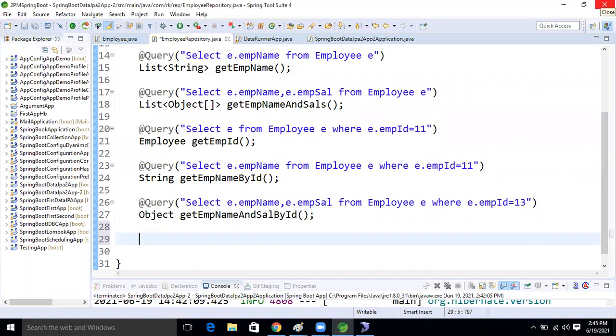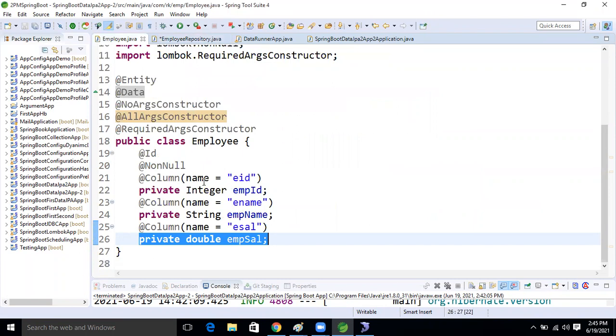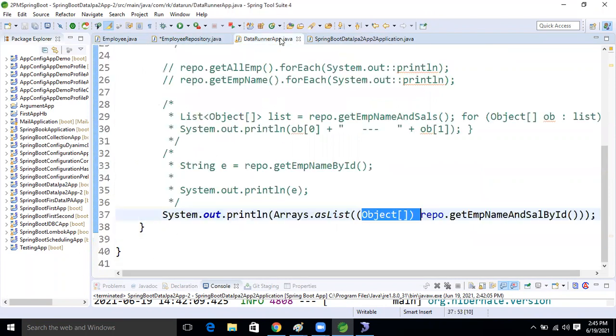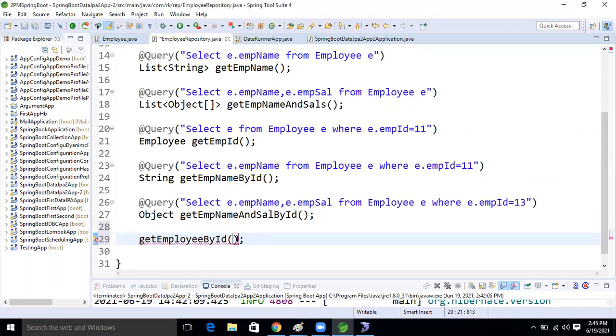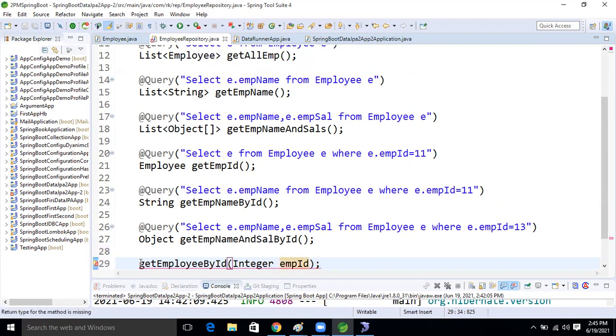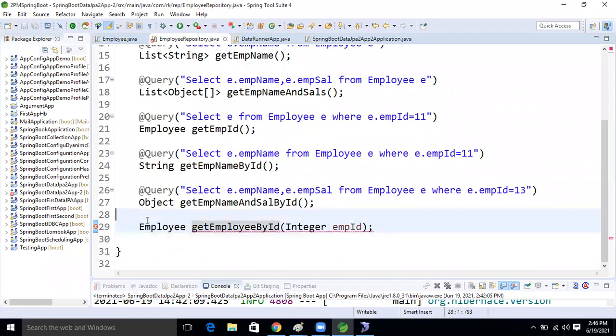Get employee by id. So which id do we want now? Based on the employee id we want to select it, right? So Integer empId, right? Now fine, guys. This method will return the employee object. Okay, so now fine, guys.